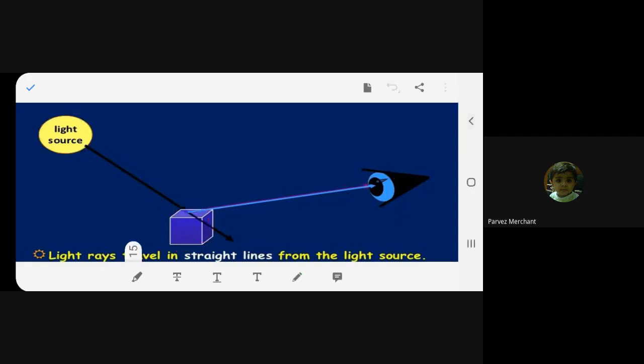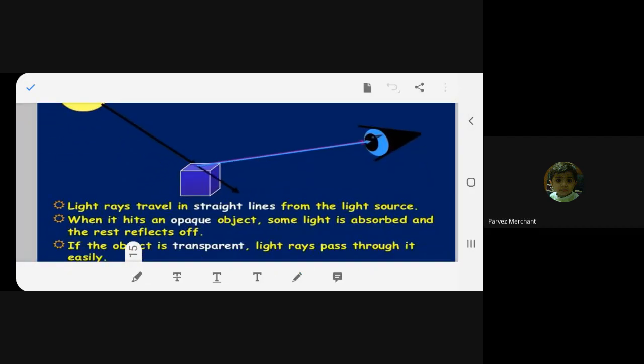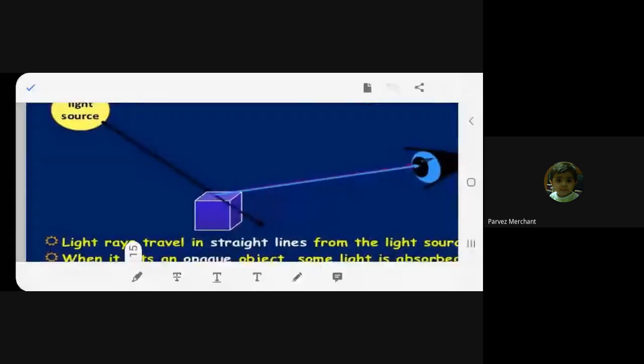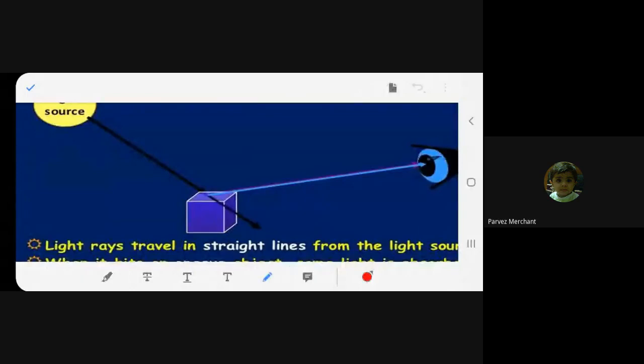Now see, we do one by one. Light rays travel in straight lines from the light source. The first thing it says is that it comes in a straight line from the source. You agree? Yes, ma'am. That's the first thing we agree.